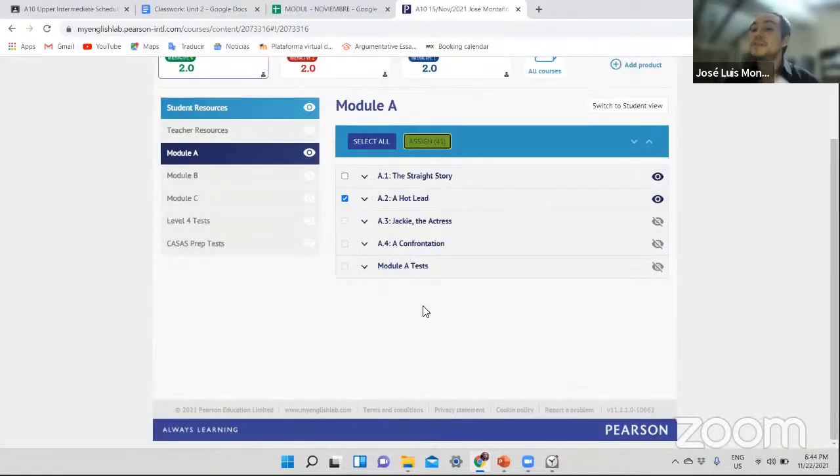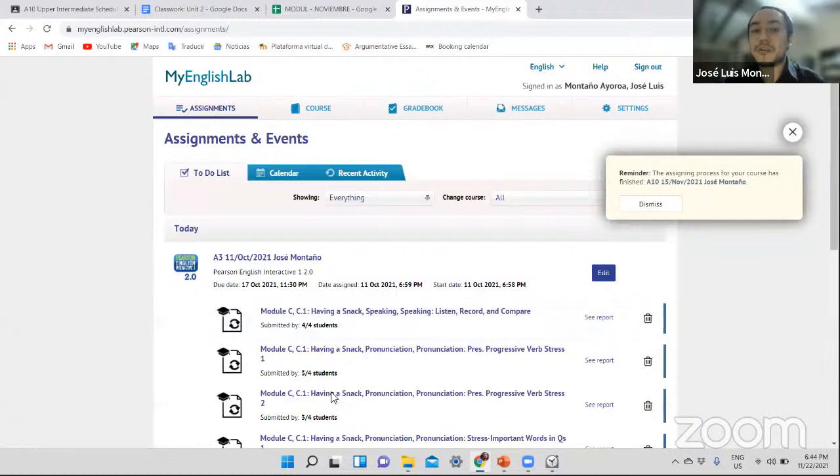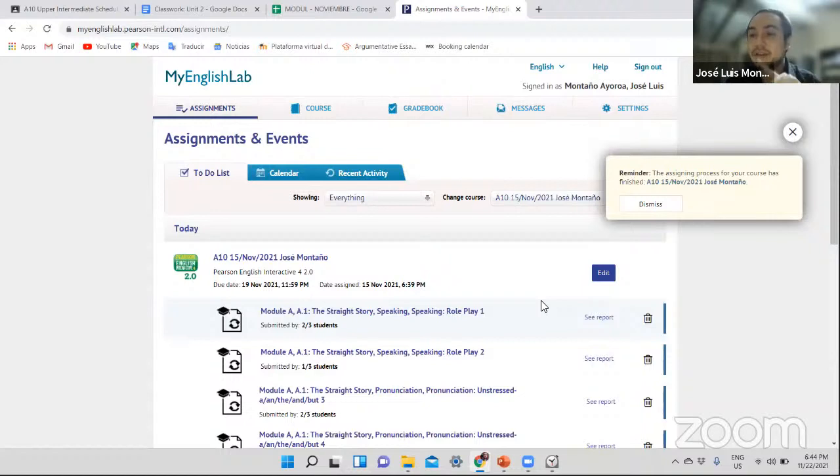All right, so please take that into account. The second unit is there. The only thing you need to do is go to assignments and start completing everything that you have over there. All right, and also, of course, this is not your course now, but I'm going to show you this one. All right, that's the first thing.